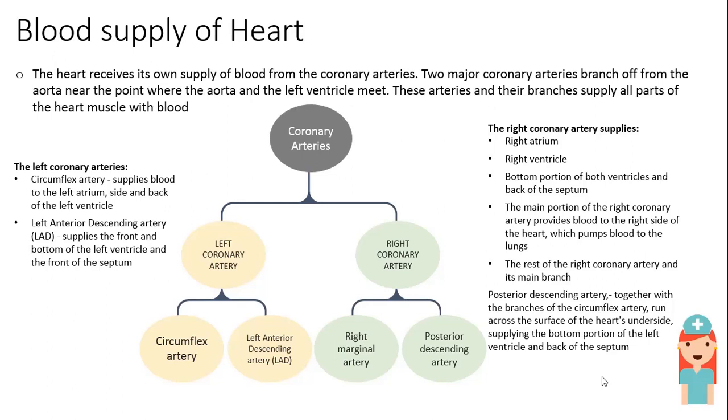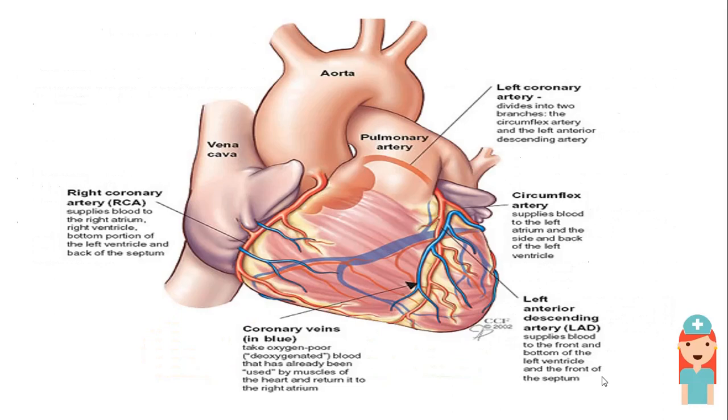The right coronary artery supplies the right atrium and right ventricle, along with the bottom portion of the left ventricle and back of the septum. This is a diagram showing the right and left coronary arteries.